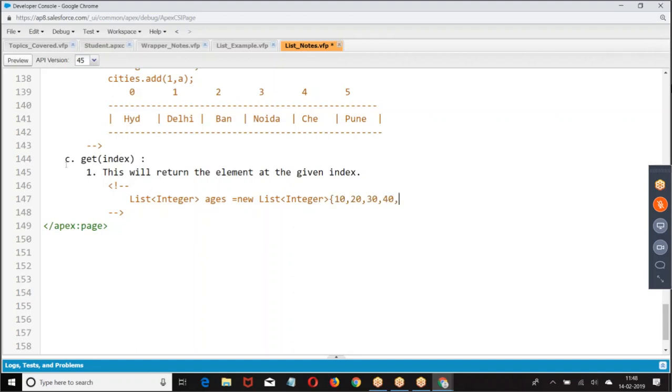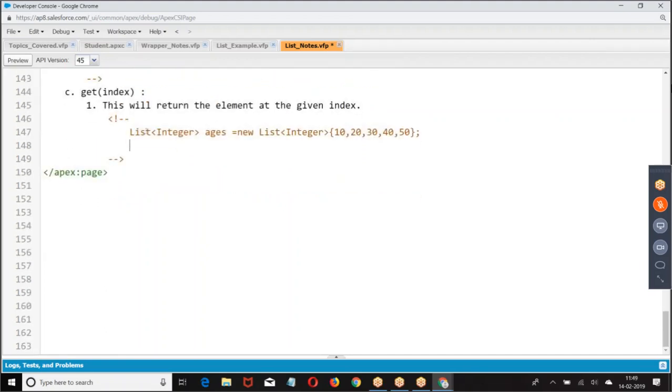So we are taking a list of elements here. Now in this list, all the elements are going to be integer only. At every index, what type of elements will be there? Because it is a list of integers, at every position only integer values will be there.